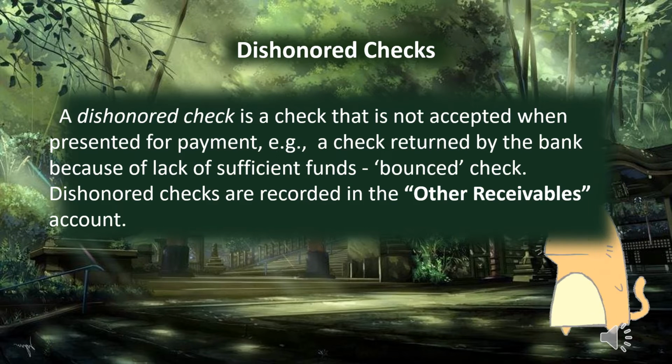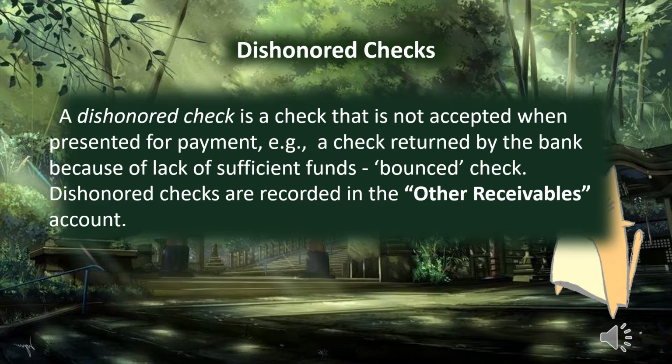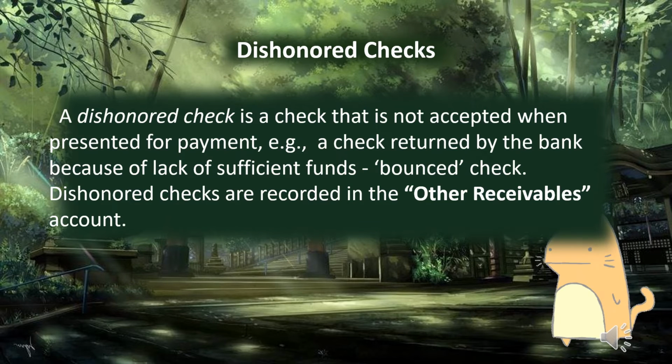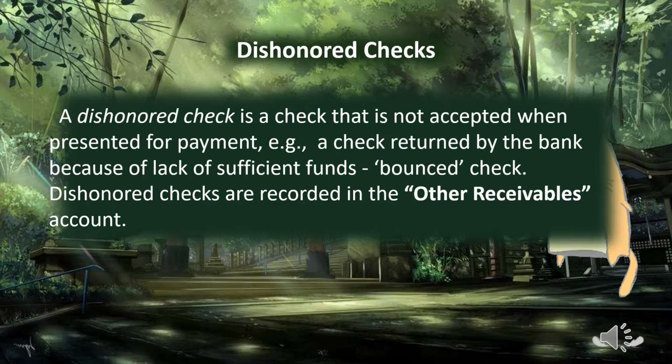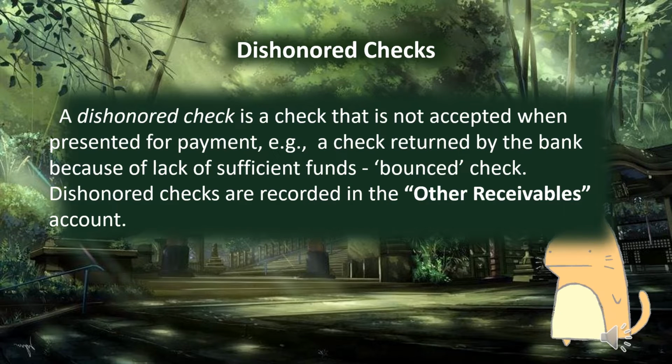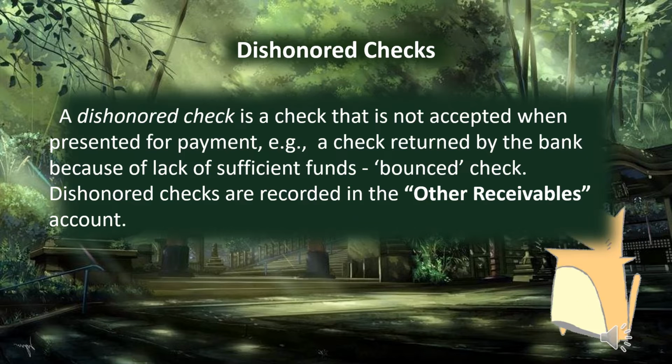And if the dishonored check pertains to prior year, then our journal entry is debit other receivables, then credit accumulated surplus or deficit, to recognize cancellation of prior year's deposit collection due to dishonored checks.